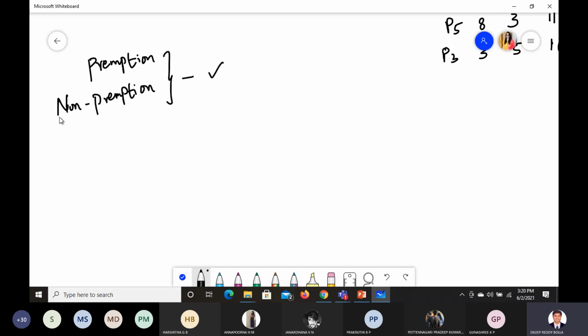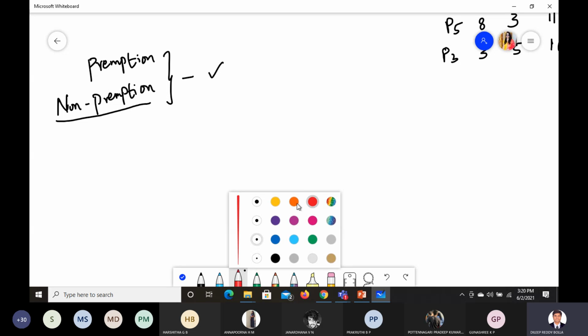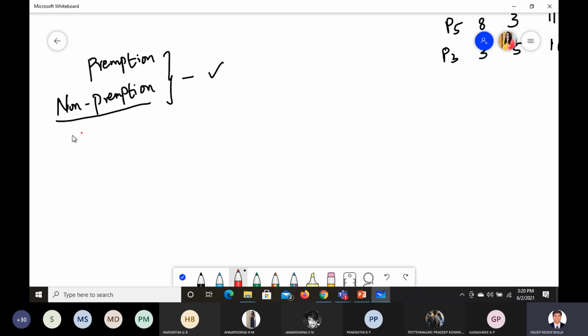Non-preemptive means even though you get an interrupt, we are not able to allow any of the interrupts. So it's non-preemptive, which means not allowing any interrupt, or not allowing any of the process. The name itself says not allow. Preempt means you can allow. This does not allow the access, this will allow the access.